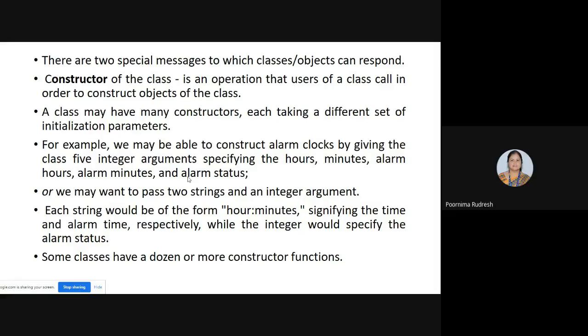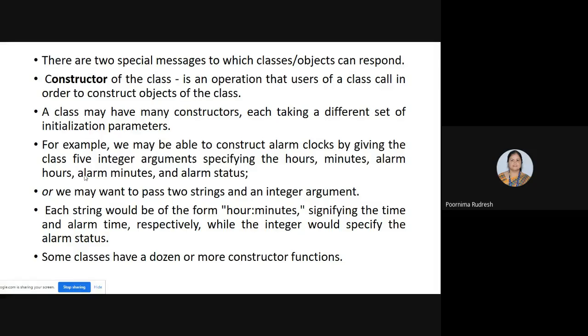If it is an integer, then we are specifying the hour and minutes in terms of integers, and alarm hours and alarm minutes are also integers, and we are setting the alarm status also as an integer value. 0 indicates the alarm is off, and 1 indicates the alarm is on. Now, is it clear? That is one type of defining the values for the constructor, when the object is constructed. We are defining the arguments.